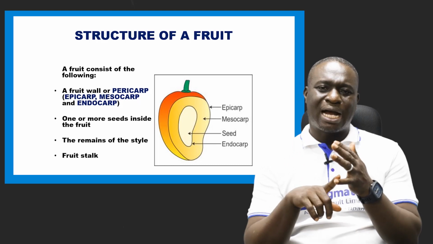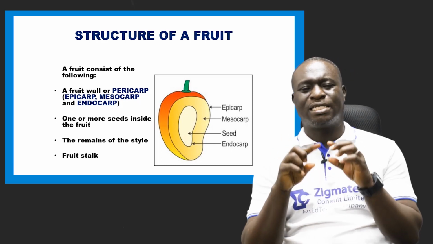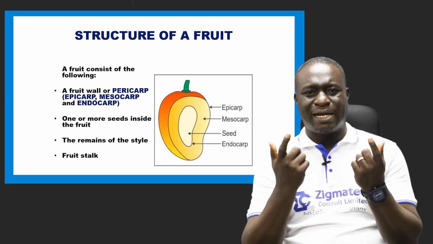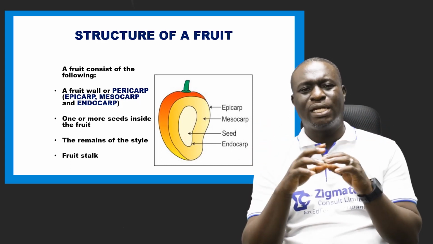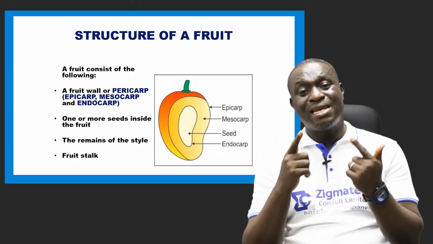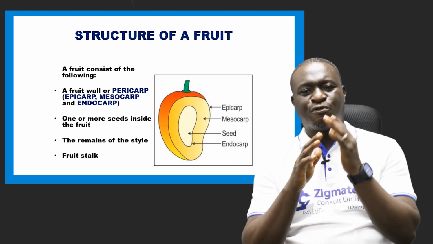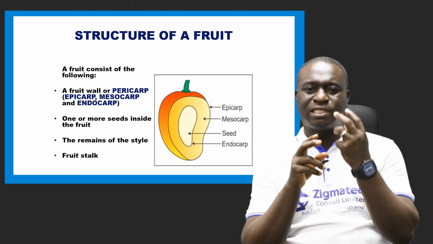We have the epicarp, the mesocarp, and the endocarp. The epicarp is the outermost layer. The mesocarp is the middle layer, while the endocarp is the inner layer. So these are 3 layers that make up the pericarp.